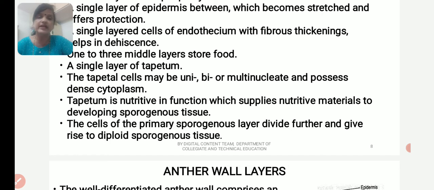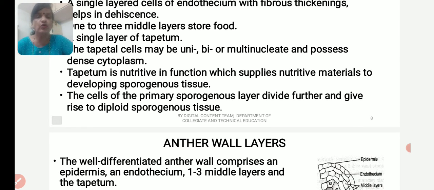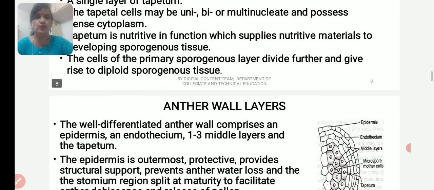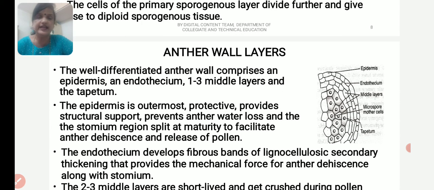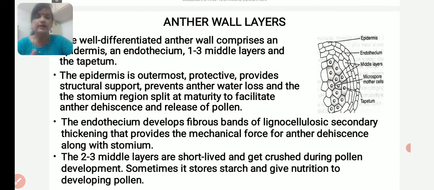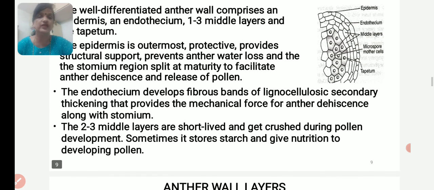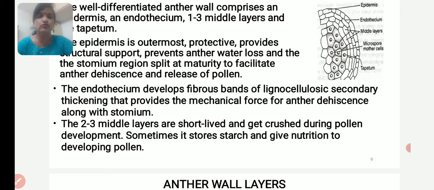The cells of the primary sporogenous layer divide further and give rise to diploid sporogenous tissue. A well-differentiated anther wall comprises the epidermis, endothecium, 1 to 3 middle layers, and the tapetum. Epidermis is outermost, protective, provides structural support, and prevents anther water loss. It has the stomium region, which helps in the dehiscence of the anther to release the pollen.